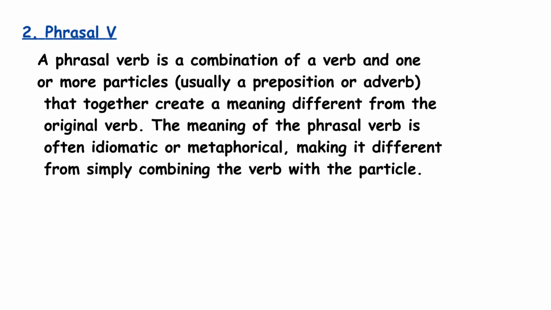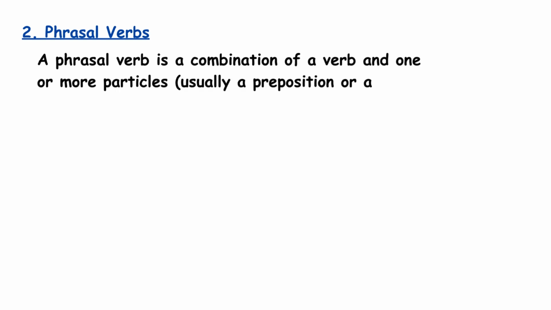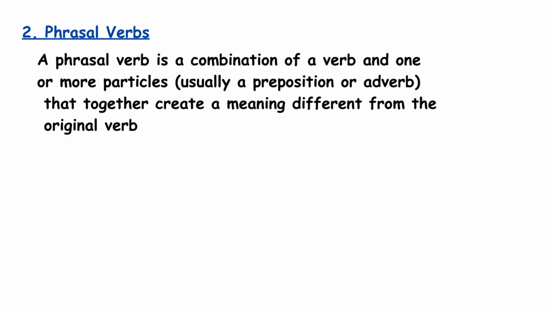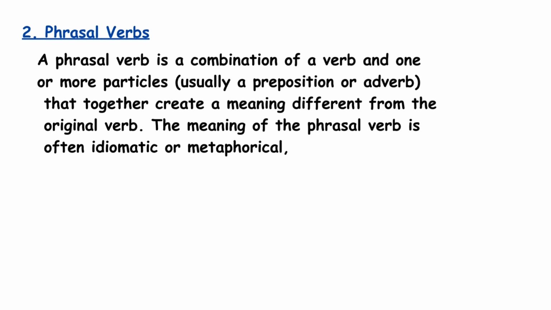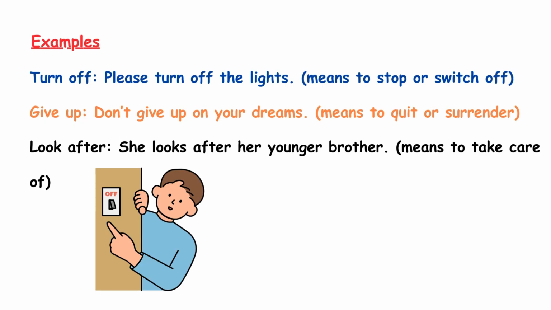2. Phrasal verbs. A phrasal verb is a combination of a verb and one or more particles, usually a preposition or adverb, that together create a meaning different from the original verb. The meaning of the phrasal verb is often idiomatic or metaphorical, making it different from simply combining the verb with the particle. Examples of phrasal verbs.